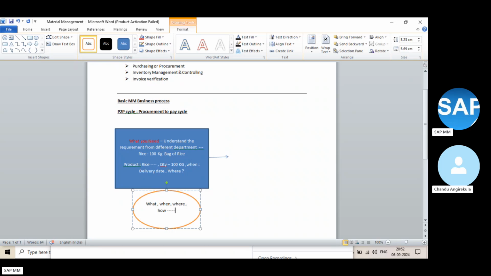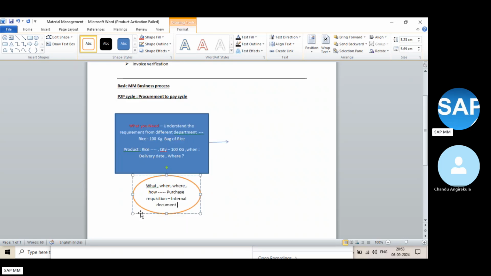So this is the request, whatever is required, the product you are finding, that we call a purchase requisition. Purchase requisition is nothing but like an internal document. Internal document means within the company we are preparing that.